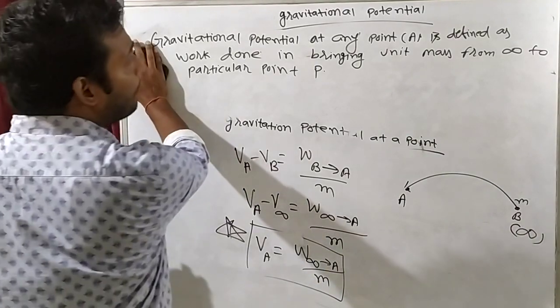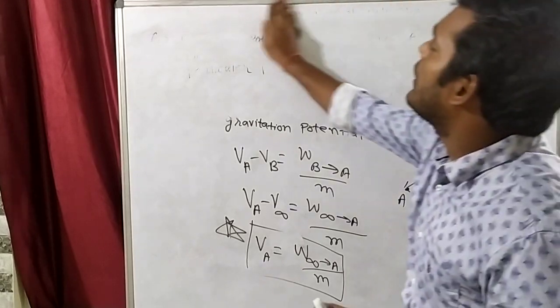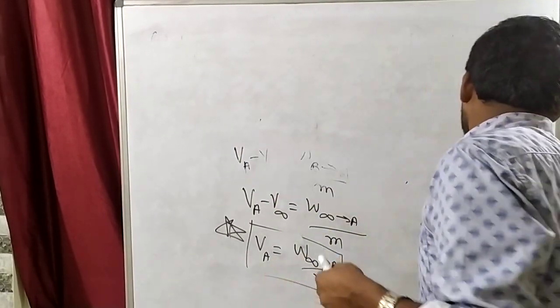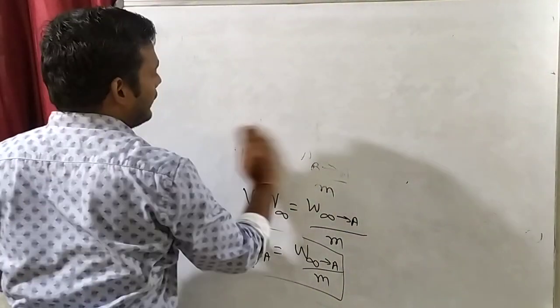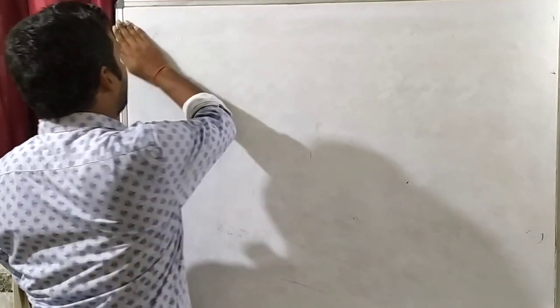In gravitational potential we are shifting mass, and in electric potential we shift charge. Clear? So this is the concept: the work done in bringing a unit mass from infinity to any particular point is known as gravitational potential. Now suppose we want to find gravitational potential.